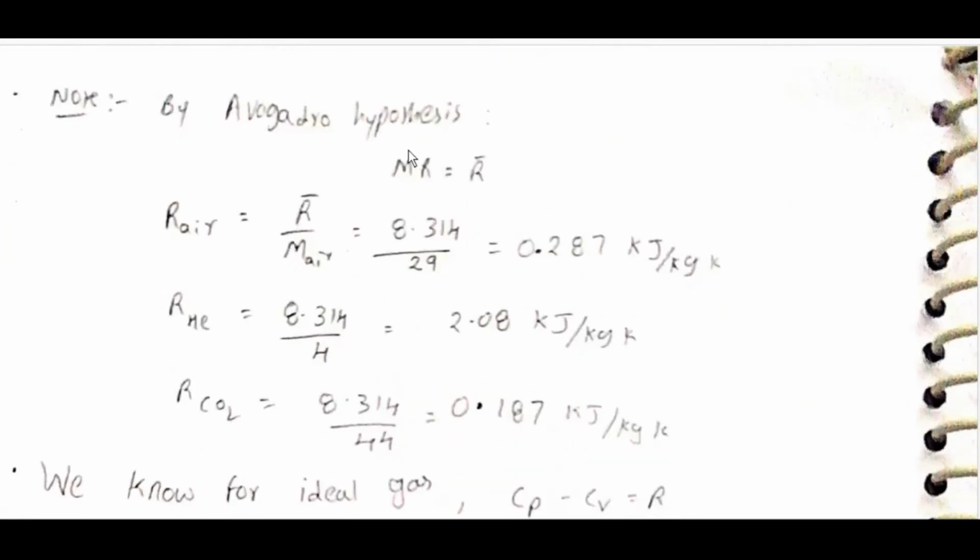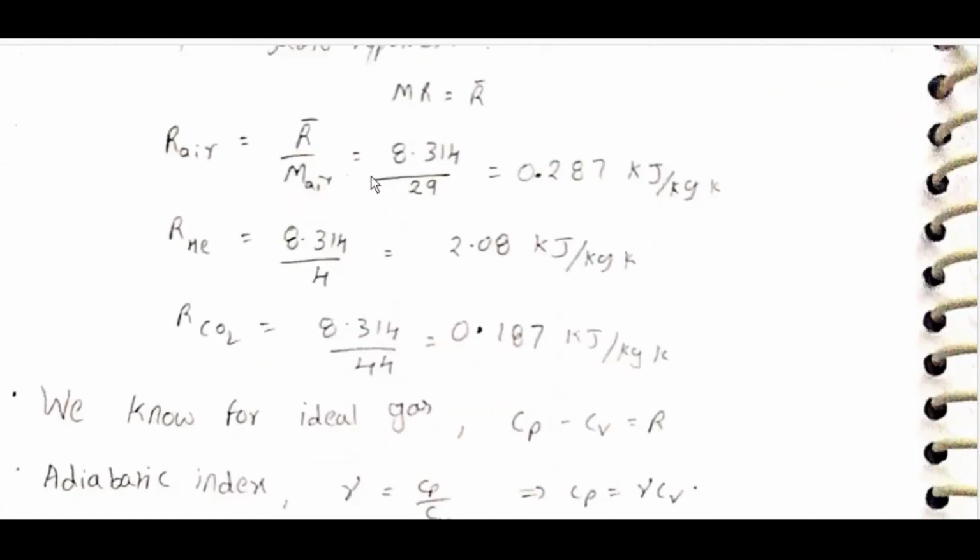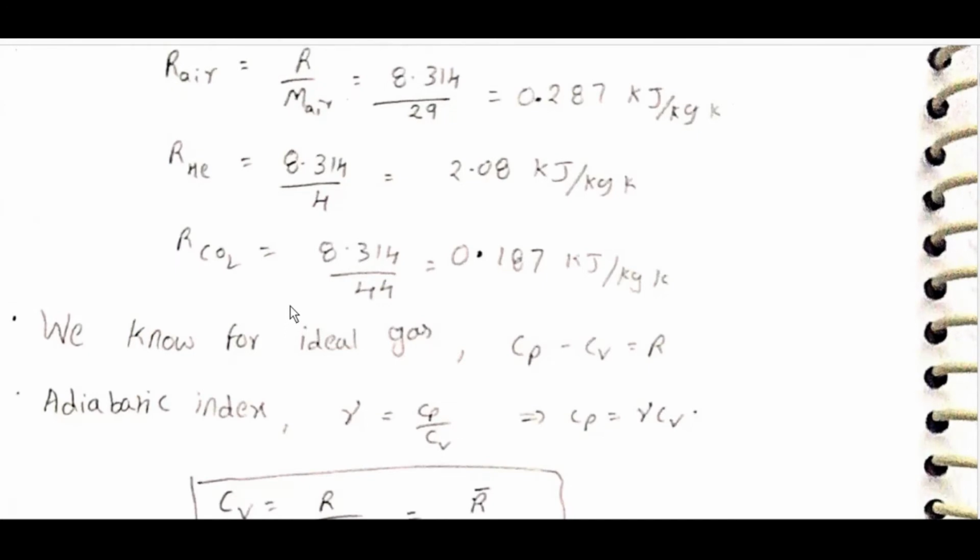By Avogadro hypothesis, R = R̄/M. R air is equal to R̄ by M air, which is 8.314 by 29, equal to 0.287 kJ/kg·K. R helium is equal to 8.314 by 4, equal to 2.08 kJ/kg·K. R CO2 is equal to 8.314 by 44, equal to 0.187 kJ/kg·K.